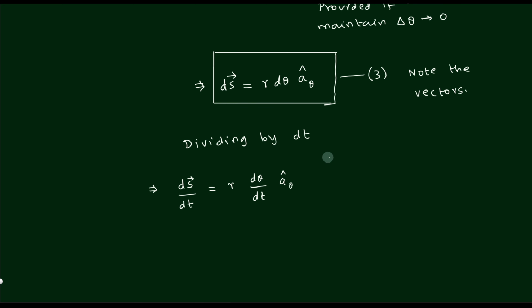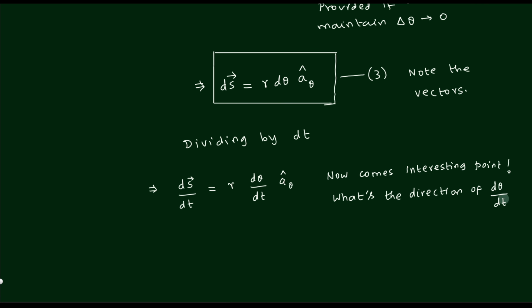Now comes the interesting point, something that you have to see. The question is, what is the direction of d theta by dt?